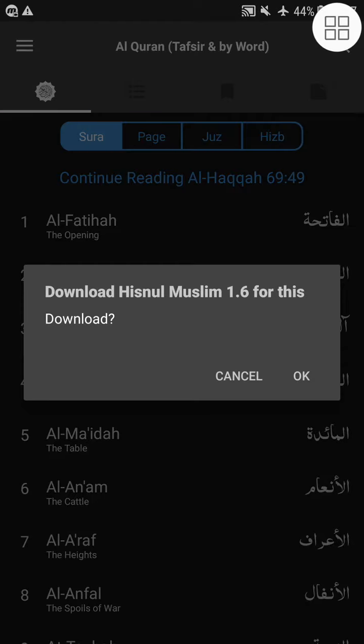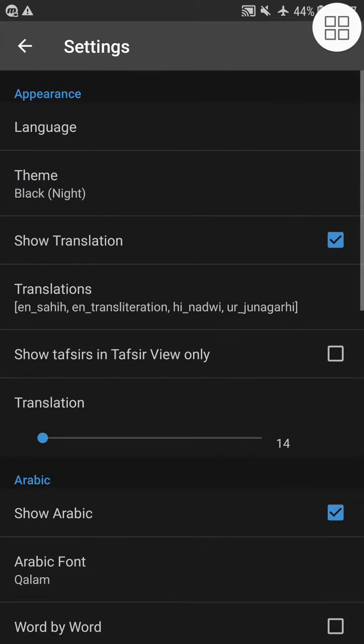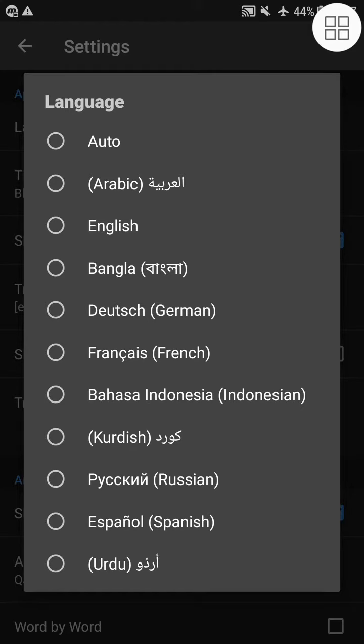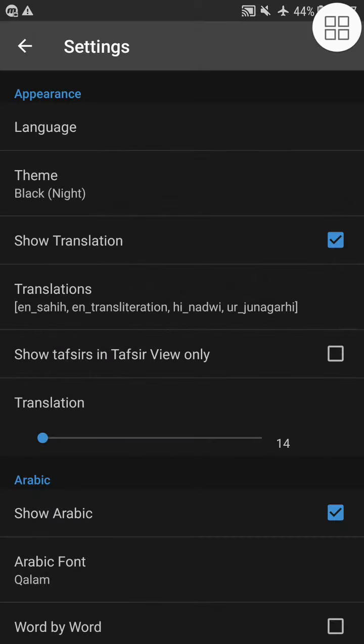Then it also has a section from where you can click and it will take you to Hisnul Muslim version 1.6. You can download this if you want to memorize the du'as in the Quran. Then there are settings. You can select the language, you can change the interface, whether you want it in your native language or in English. Then the best part is the theme, especially for those people who normally read Quran at night. So if your room is dark, you can use the black night theme, or during daytime you can use the white theme. Black theme is generally easier on our eyes.